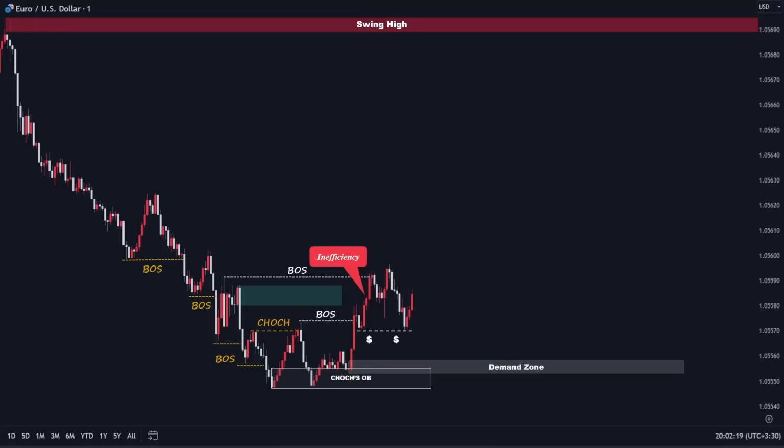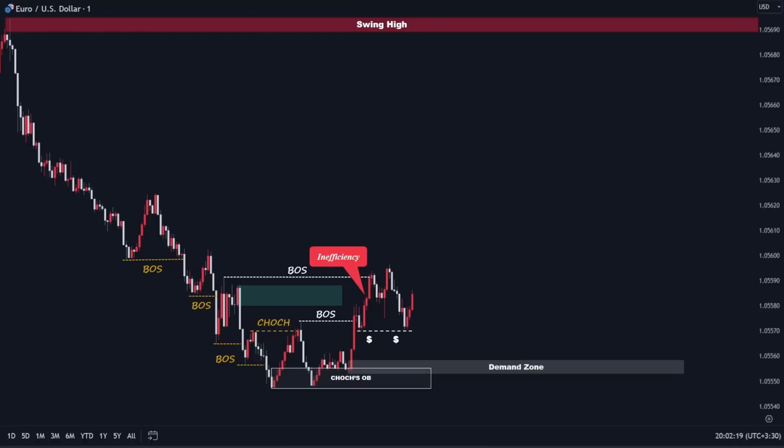As we mentioned before, to execute a trade based on the SMC continuation entry model, there are 4 essential criteria to consider. The first rule is that the price must form a change of character. And as you can see here, the price has done that. The next criteria is that the price must break structures and also break through supplies or demand zones. And yes, we can see it on the chart.